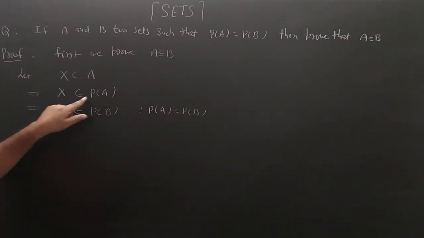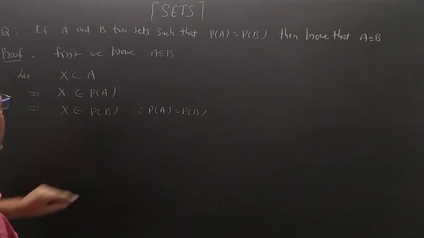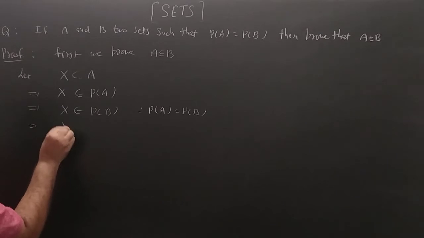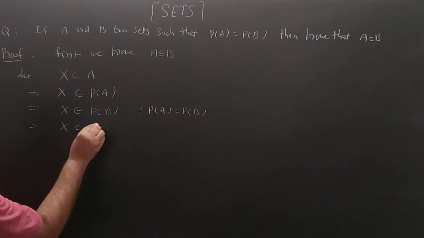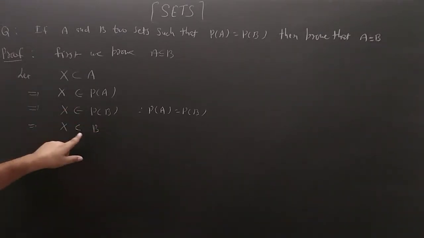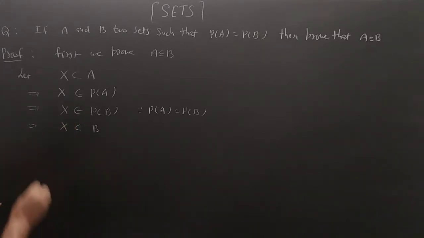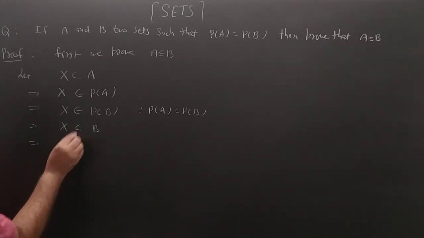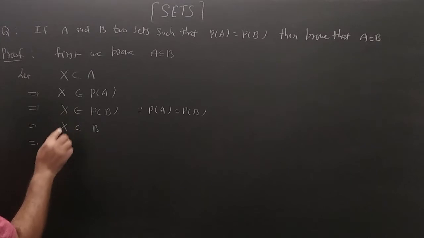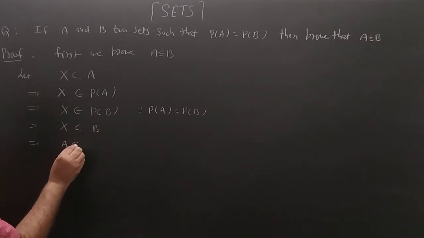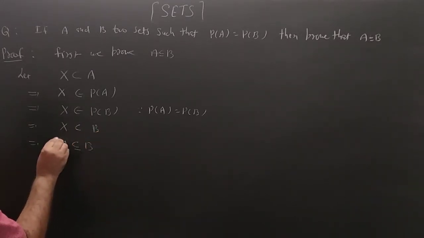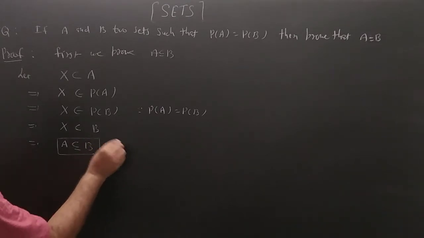If X is an element of P(A), then X will be an element of P(B). That means X is a subset of B. So finally, if X is a subset of A, X is a subset of B, so we can write X is a subset of A is a subset of B.